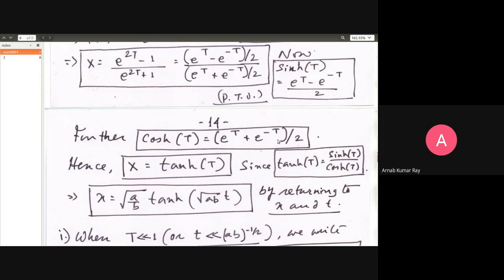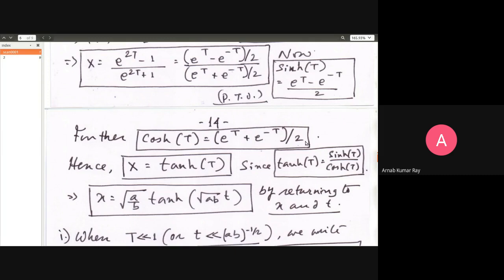Sine of theta, just remember, no hyperbolic business, just ordinary sine theta. Sine of theta is equal to e raised to i theta minus e raised to minus i theta divided by 2i. Why? Because e raised to i theta is equal to cos theta plus i sine theta, right? And similarly, cosine of theta will be e raised to i theta plus e raised to minus i theta divided by 2.